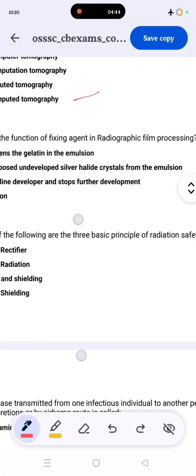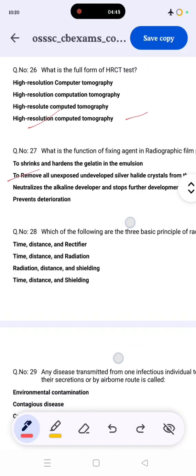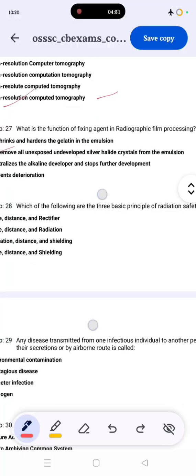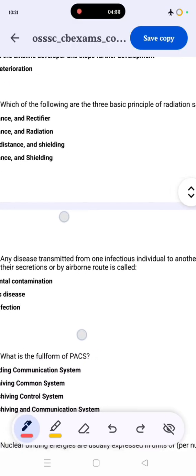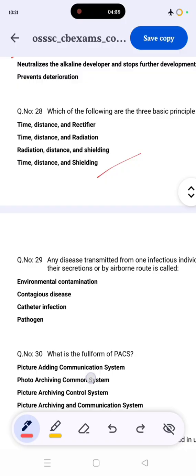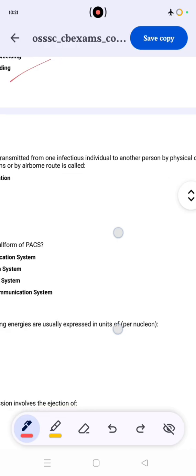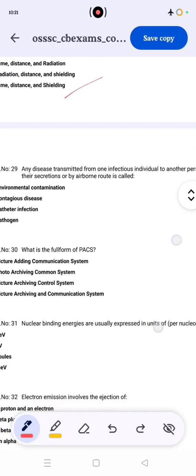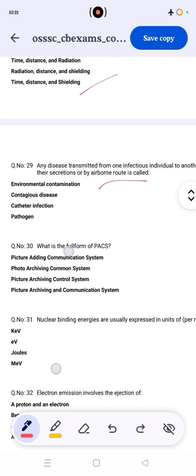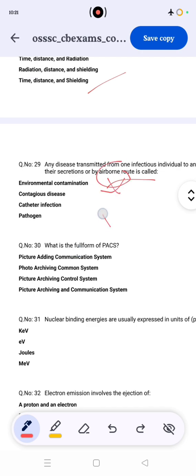What is the function of fixing in radiography film processing? The correct answer is to remove all unexposed, undeveloped silver halide crystals from the emulsion. So the correct answer is B. Which of the following are the 3 basic principles of radiation safety? Time, distance, shielding. Any disease transmitted from one infected individual to another person by physical contact, secretion or airborne route is called a contagious disease.